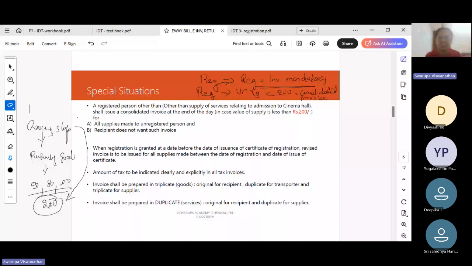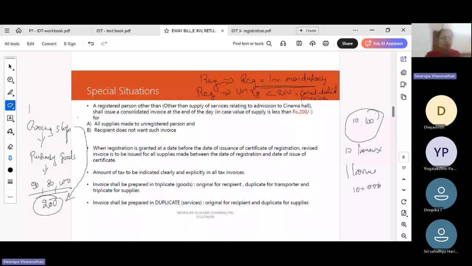What he can do is make a consolidated invoice at the end of the day for all these supplies which are less than 200. So if he has made 10 supplies of 100 rupees each, he need not generate 10 invoices. Rather, he can generate one invoice for 10 into 100, that is 1,000 rupees, at the end of the day.